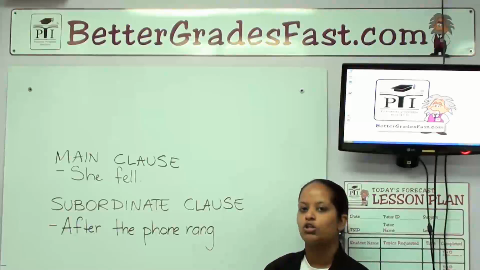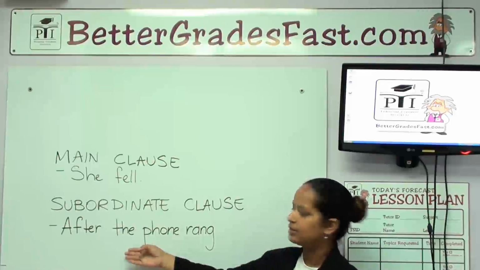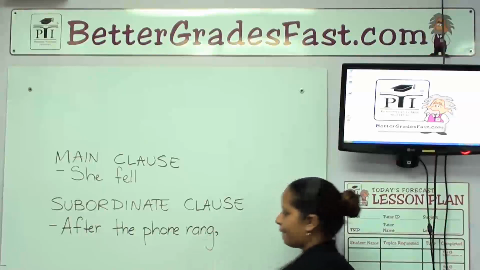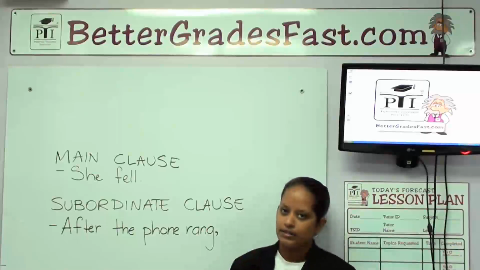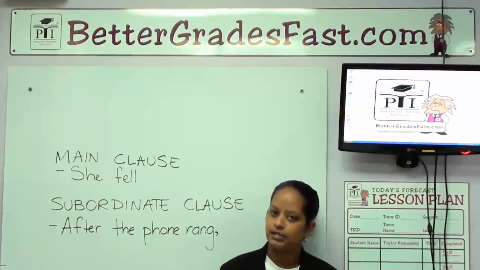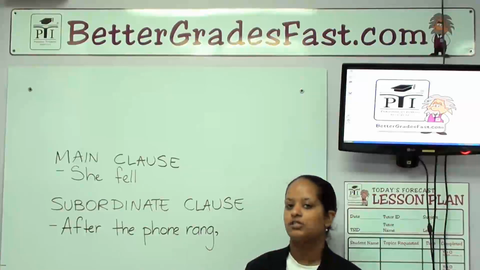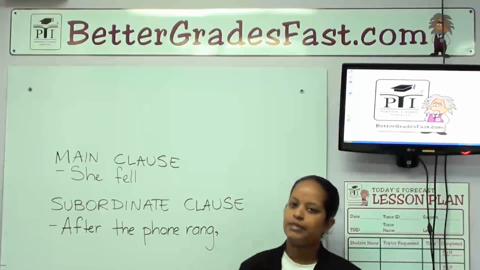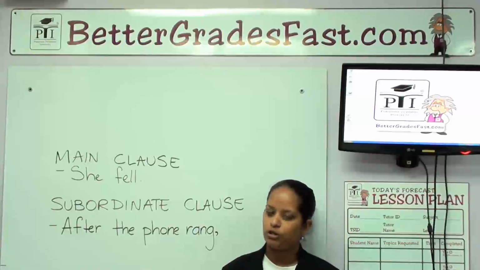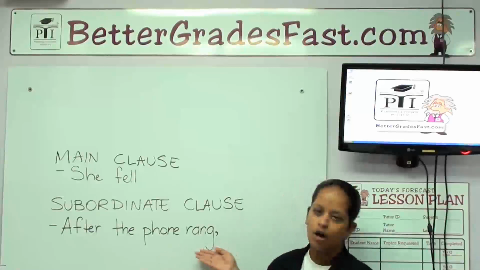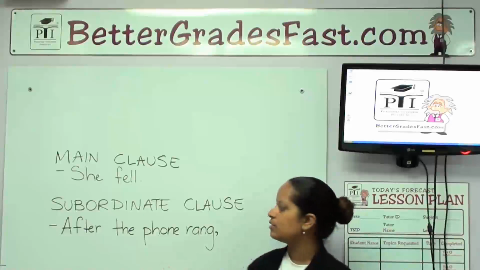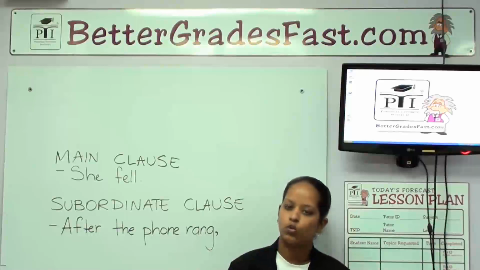Usually, subordinate clauses fall at the beginning of sentences, and they are often followed by a comma. That can help you identify your subordinate clauses easily, but remember, this is not always the case. So do not think that if there is no comma, that means that your sentence has no subordinate clause. This is just a common occurrence, but still use your rules to see if it can stand on its own or not.